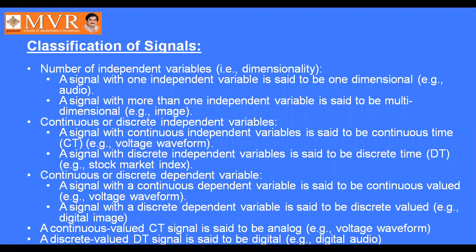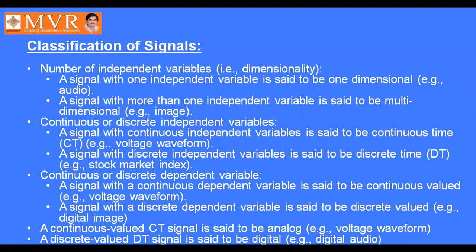It means that the continuous time signal can be frozen for some time and it can be divided into equal intervals of the time. That is called the sampling process. So like that we can get the discrete time signal. A signal with discrete independent variables is said to be discrete time, or it is also called a DT signal. Example, stock market index.